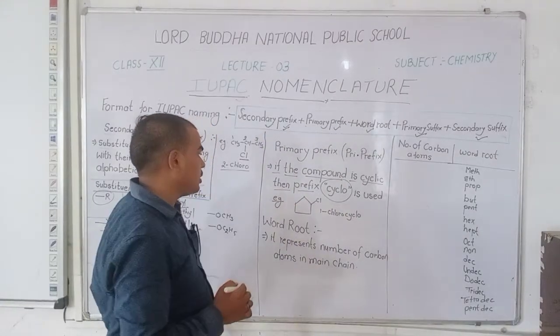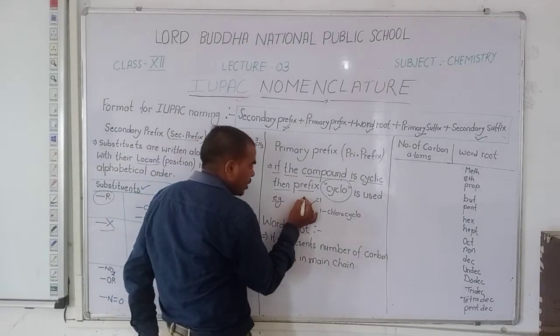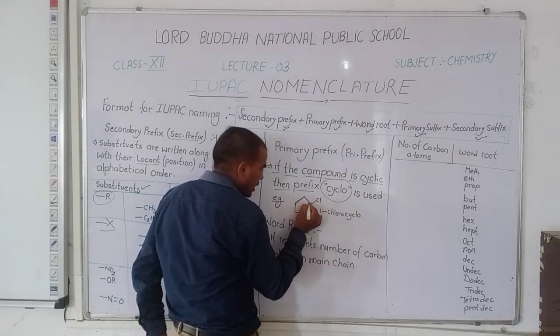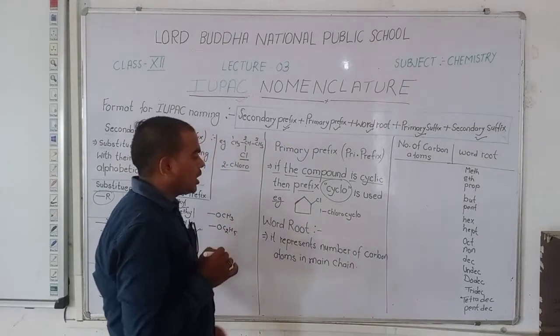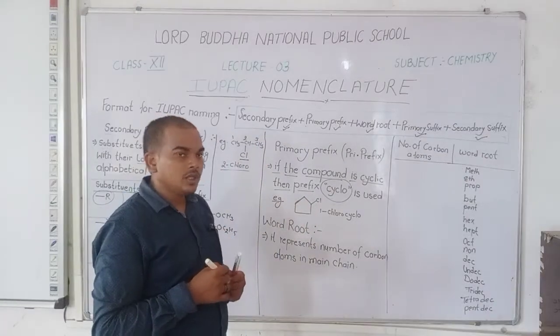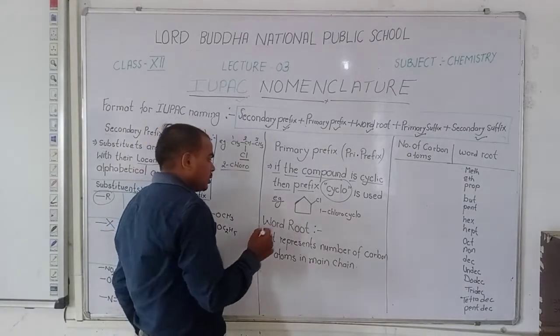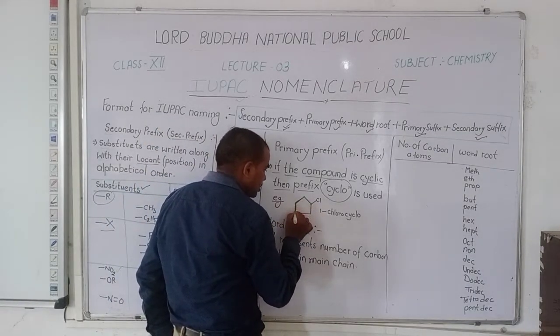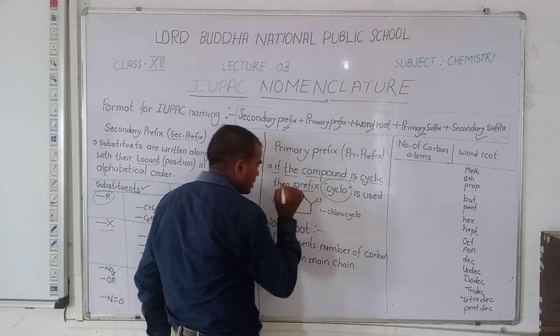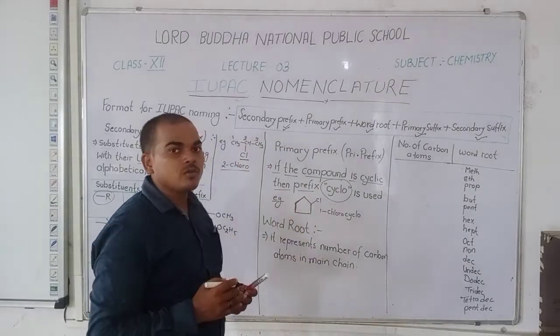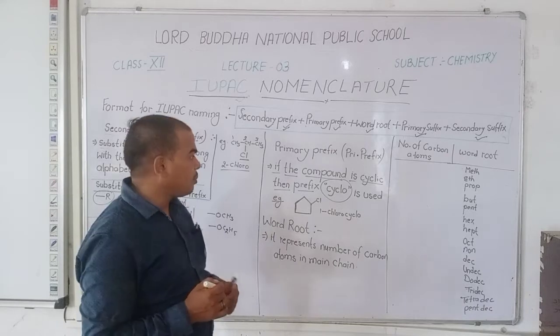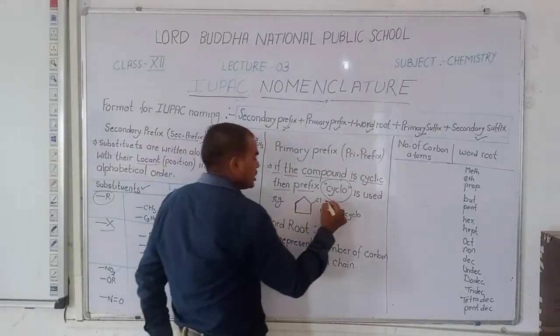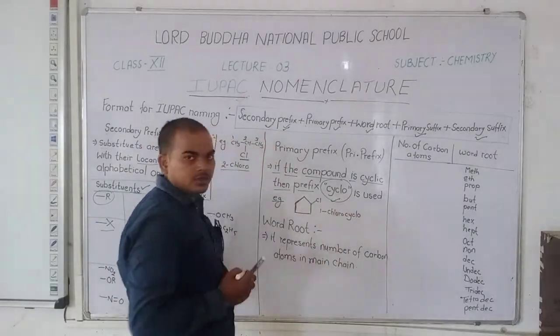For example, here is a compound with a pentagonal ring attached with chlorine. Ring means cyclic. It is a cyclic compound.